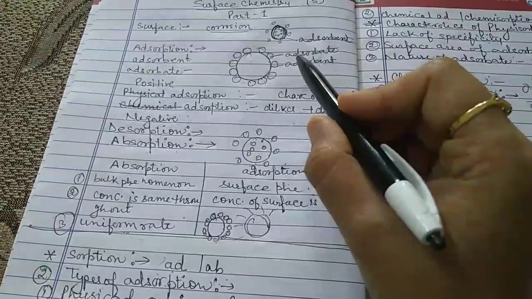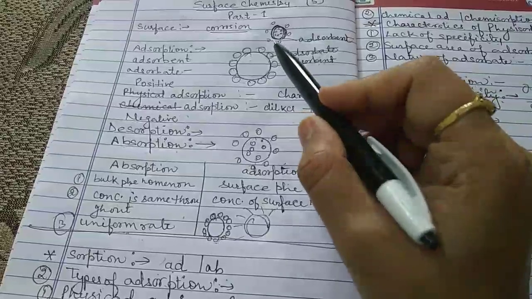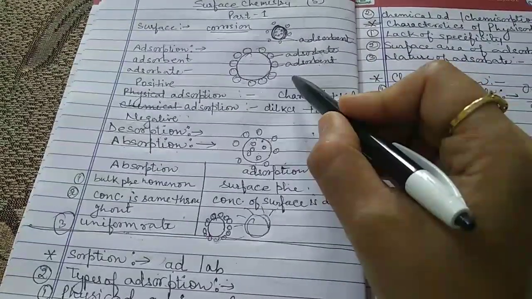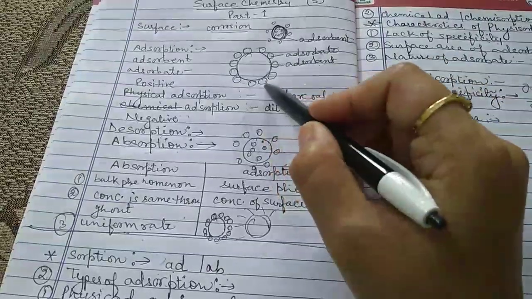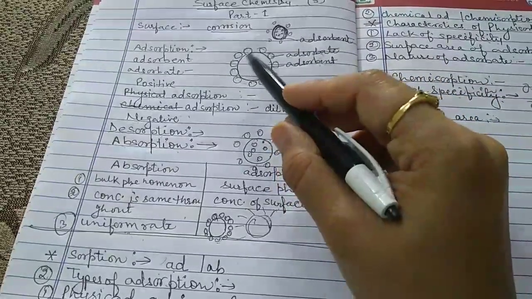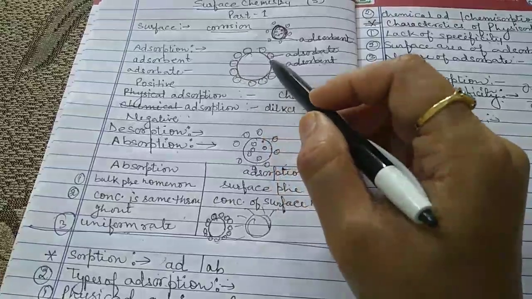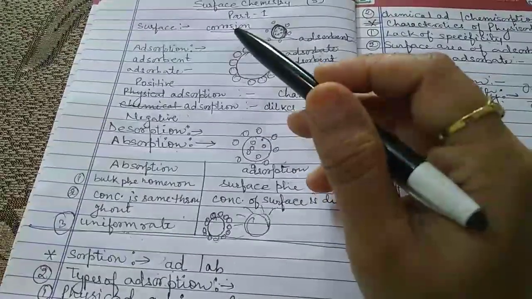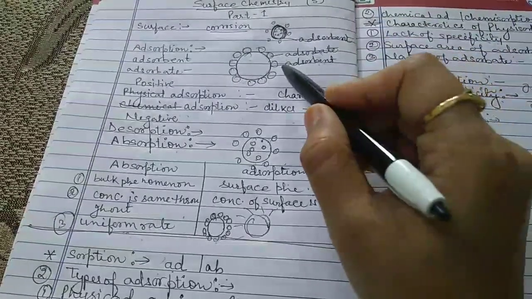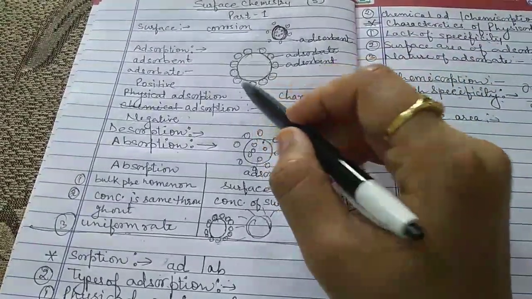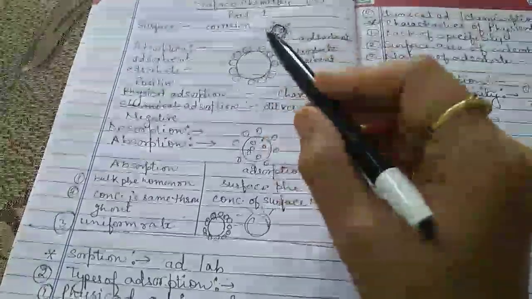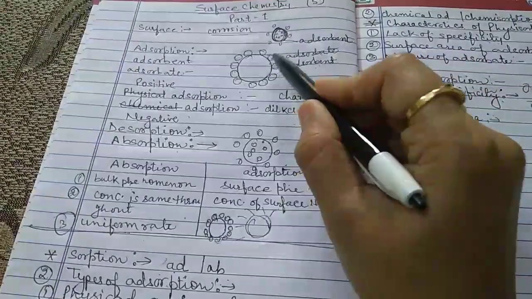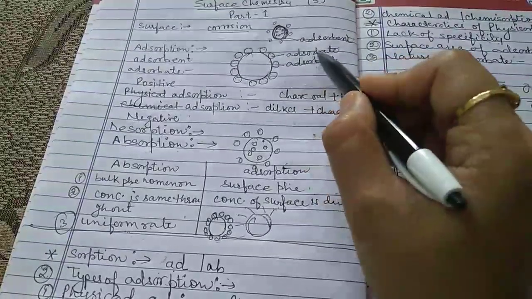For example, suppose we have charcoal present in a finely divided form. Here the words finely divided are used for the powder form. If the charcoal is in powder form, it has a tendency to adsorb a number of gases, for example ammonia gas. So here the charcoal adsorbs gases like ammonia. So the charcoal acts as the adsorbent, and ammonia, which is adsorbed by the adsorbent, is known as the adsorbate.